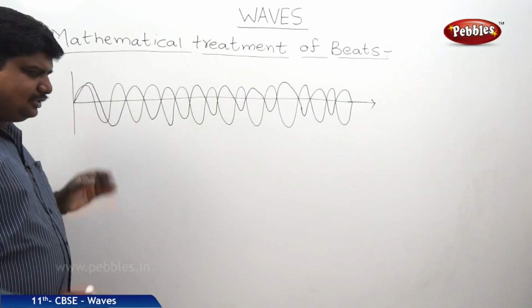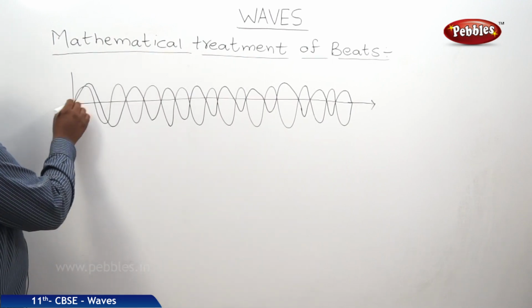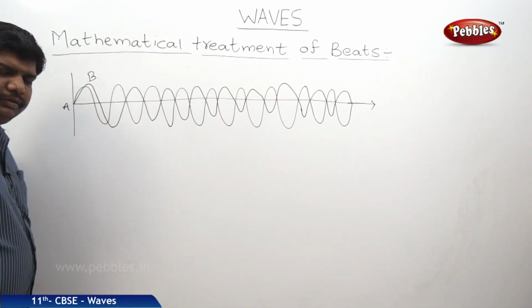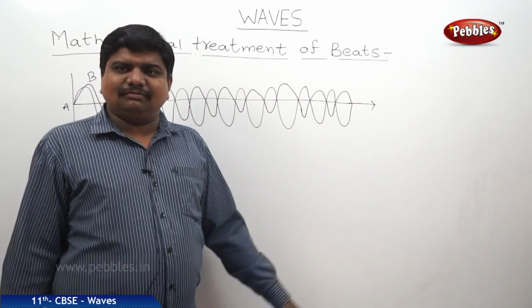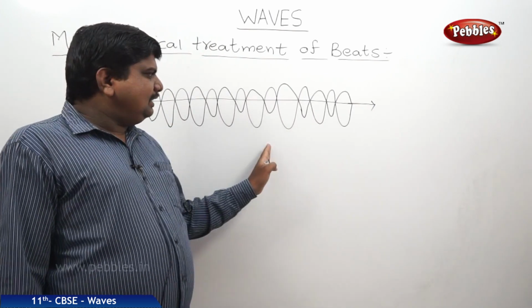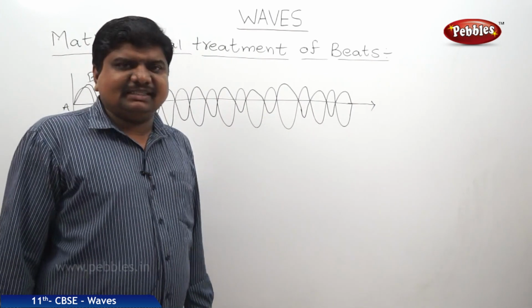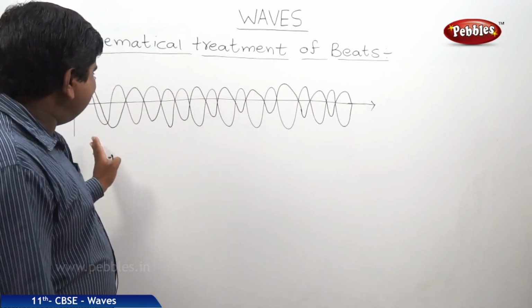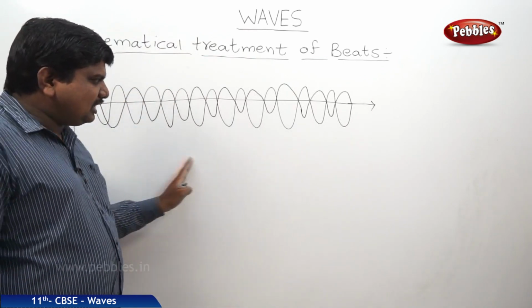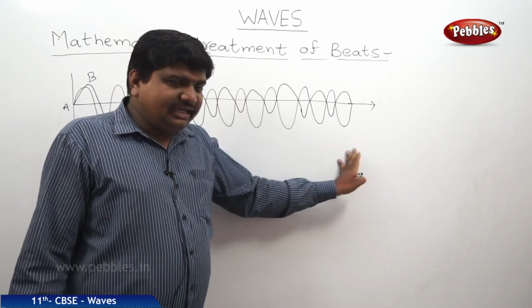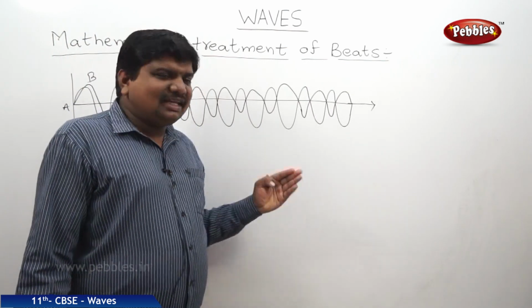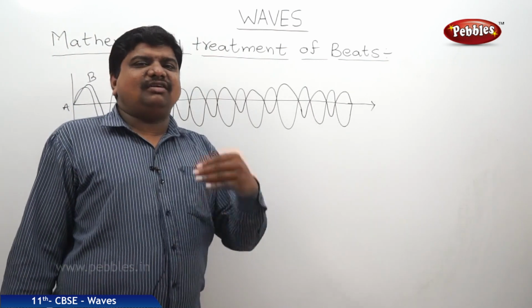These are the two waves, A and B, traveling in the same direction with a small variation in their frequencies. So they interfere or superimpose on each other. It will create the resultant displacement in the formation of beats.